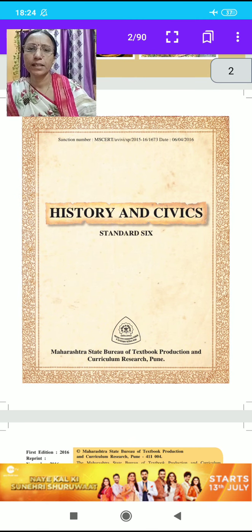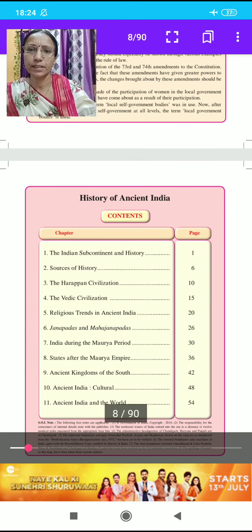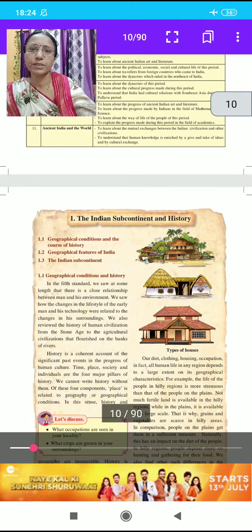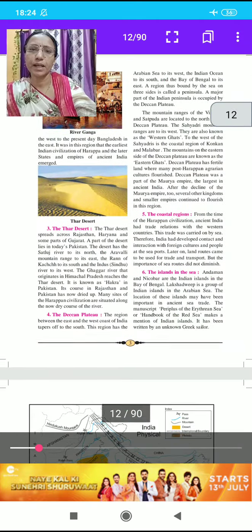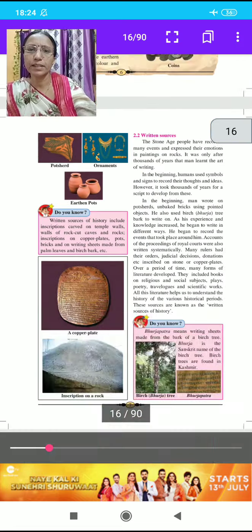In the second lesson of history, we completed sources of history. In this lesson we completed written sources, material sources and oral sources. Now we will start our third lesson.